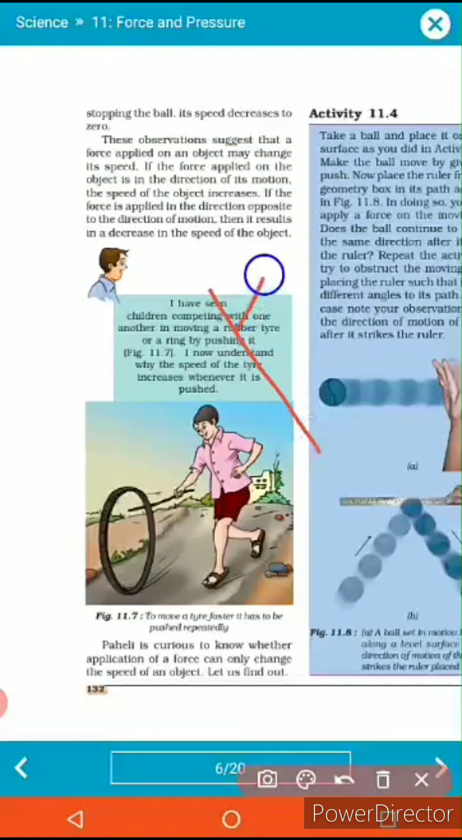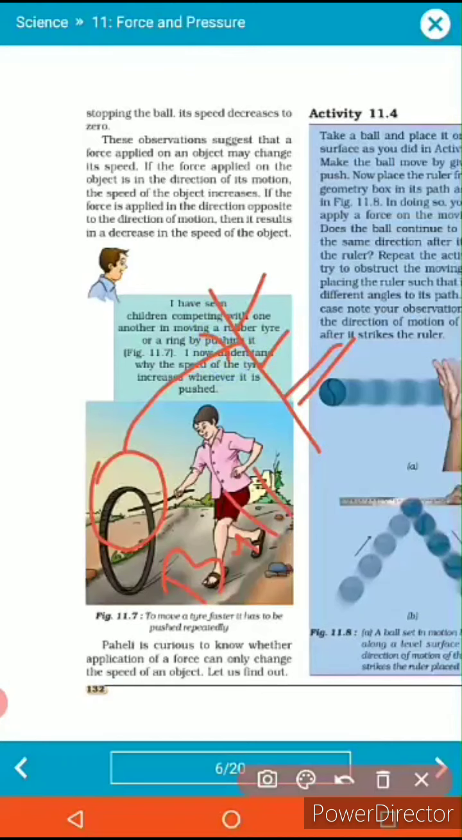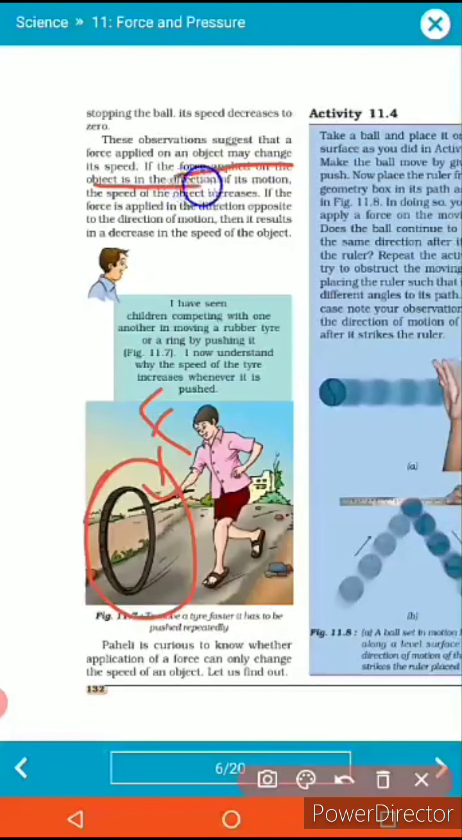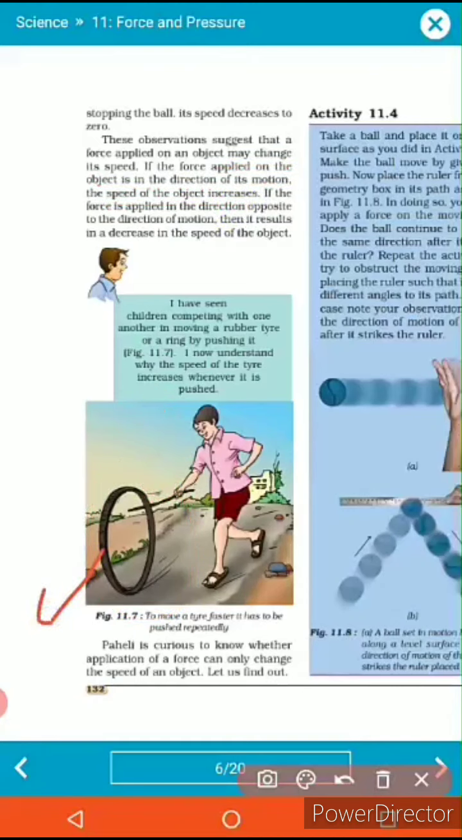For example, a ball is there, you are throwing a ball, and the motion of the ball will be stopped, because the ball is applying a higher force compared to your motion. In this other case, the tire is steady, but the person is rolling the tire with the help of this rod. The rod is applying force on the tire, so the tire's motion has increased. It means the force is responsible for increasing or decreasing the motion of the object. If the force applied on the object is in the direction of the motion, the speed of the object increases. See, the tire is going this way and the force is applying in the same way.